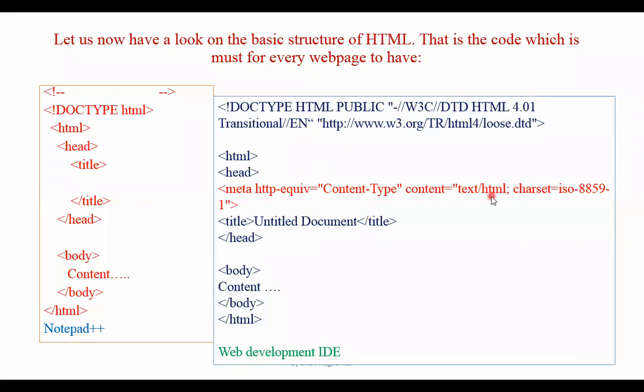Content type, content, HTML, charset. These are the three attributes, okay? Then closing of the title tag, closing of the head tag, and then the body tag, close the body tag, and then close the HTML. All right. So this is some part of the structure of the HTML document, right? All right.